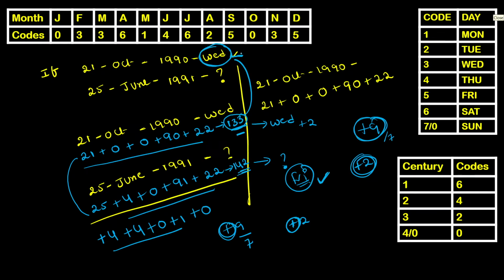Whatever the given day is, the given day plus 2 will be your answer. So Wednesday plus 2, that's a Friday. Hope this is clear. This logic works with 100% accuracy irrespective of the given centuries. You need not bother about the centuries as well. Clear? This works with 100% accuracy.